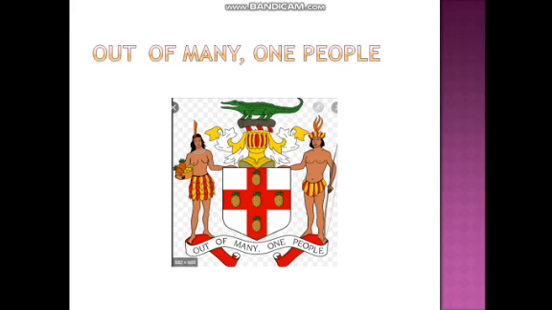Now, out of many one people. This is our coat of arms, right? Out of many one people. What does this mean? This means that our population in Jamaica is comprised of different races. All right? In other words, our population is comprised of different ethnic groups, or races of people.